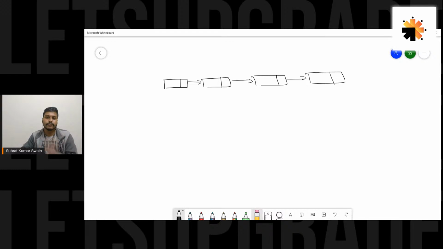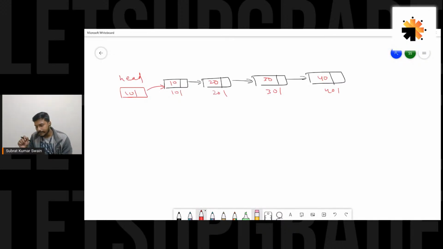So let's say I have these four nodes in the linked list, with data 10, 20, 30, and 40, for example. And let's also write the addresses. This one is 101, this one is 201, this one is 301, and the address of this node is 401. And obviously there would be a head node which would store the address of the first node. So this one is that. So we'll have a head node, guys.